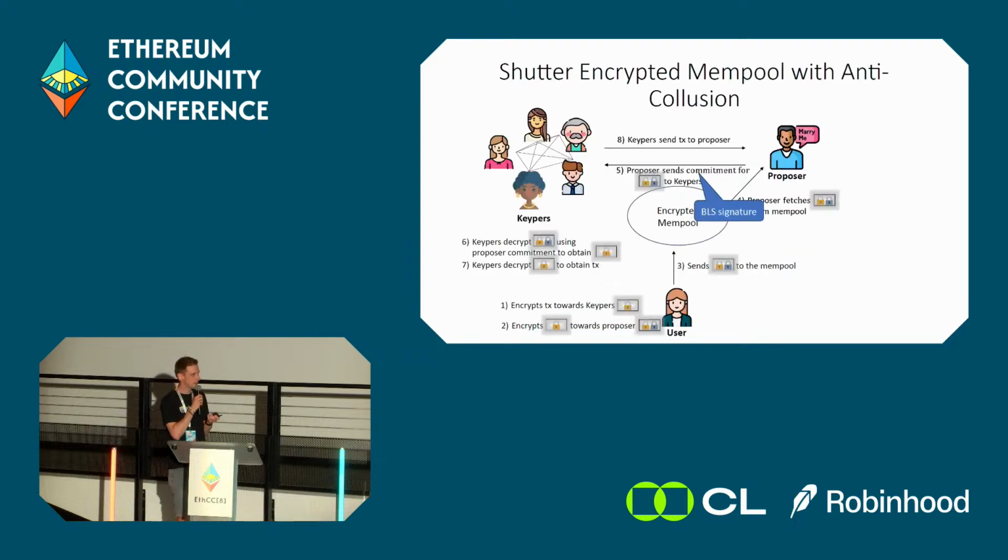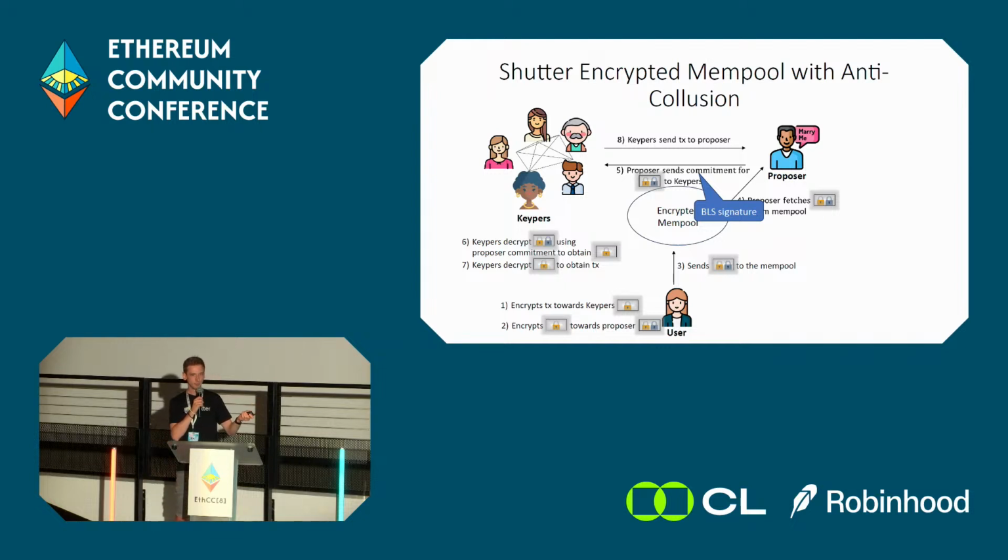So how would this now look? How can we use this insight to build an anti-collusion mechanism? Let's say a user wants to send an encrypted transaction. It encrypts the transaction first towards the keepers, and then it takes this encrypted transaction and encrypts it again towards the proposer. So we have essentially a doubly encrypted transaction, and the user sends this doubly encrypted transaction